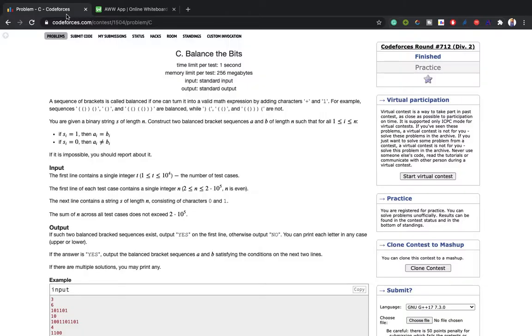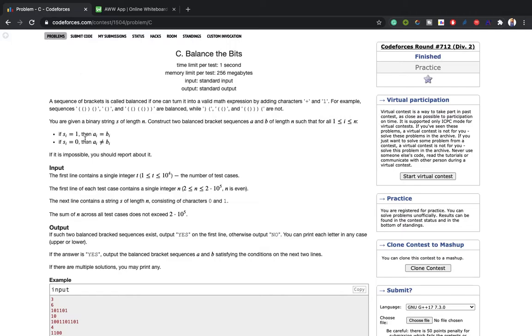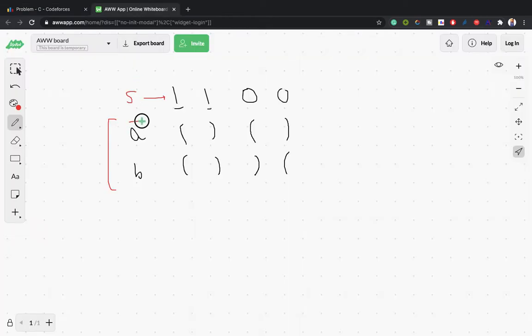So our task is to define whether we can build such A and B using the given conditions: if S[i] equals 1, both brackets will be equal, and if S[i] equals 0, both parentheses will be unequal. Can we build such A and B such that both will be balanced parentheses? In this case, this is not a balanced parenthesis, as this is open and there is no closing for this, so this is not a valid case. The answer will be no.